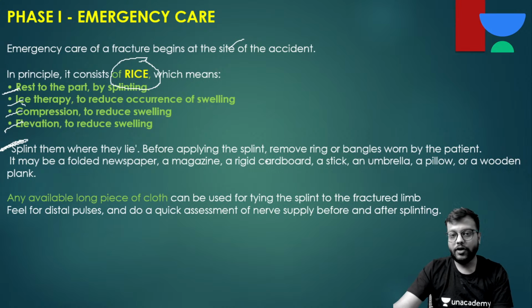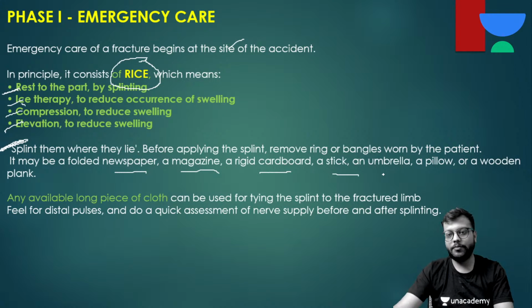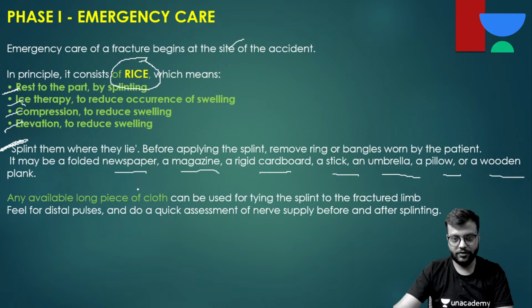Okay, but before applying the splint, you should remove all the ornaments if the patient has worn any. And what all things can you use? You can use a folded newspaper, a magazine, a cardboard, a stick, an umbrella, a pillow, a wooden plank, etc. Anything that you can get.